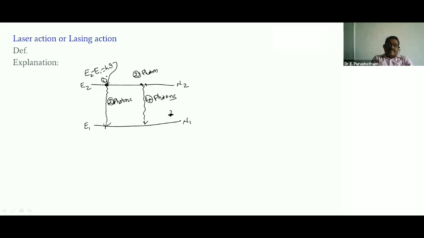Before 10 to the power minus 8 seconds, a photon of energy E2 minus E1 equal to h nu is incident on the ground state atom. From the ground state atom, stimulation from the higher energy state to the lower energy state occurs, emitting two photons. When these two photons are incident on the excited state atom, it emits four photons. If four photons are incident on the excited state atom, it emits 8 photons. So in this process, a chain reaction is formed. It is called laser action.